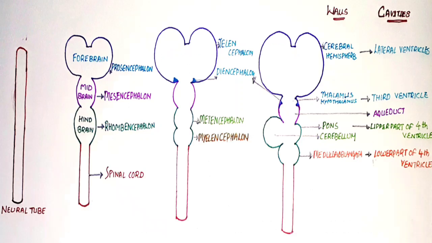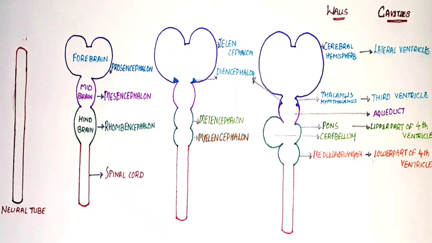In the 5th week of development, swellings appear at the cranial end of the neural tube. 3 primitive vesicles appear first, and subsequently these develop into 5 secondary vesicles. These vesicles will give rise to all the structures of the brain, cerebellum, and the ventricular system.